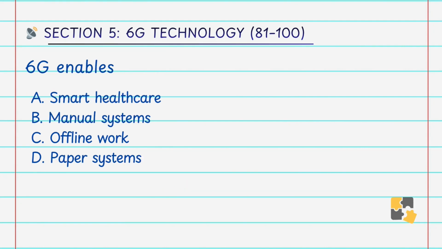6G enables A. smart healthcare, B. manual system, C. offline work, D. paper system. Answer is A. smart healthcare. Real-time remote surgeries and monitoring will be possible.